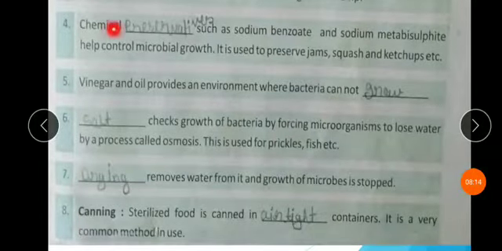Question number 4. Chemical dash, such as sodium benzoate and sodium metabisulfite, help control microbiological growth. It is used to preserve jams, squash and ketchup.